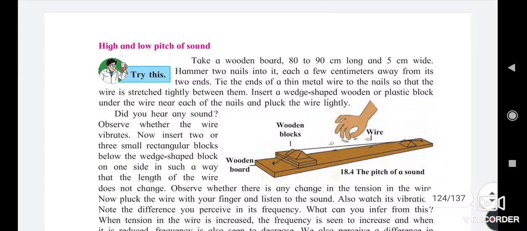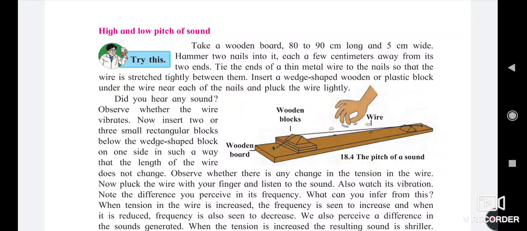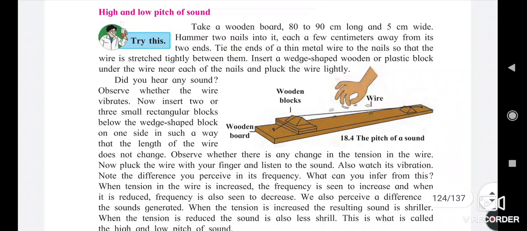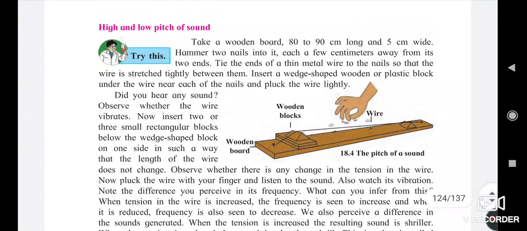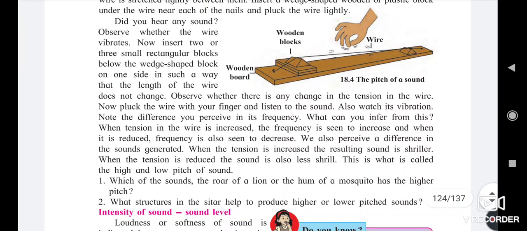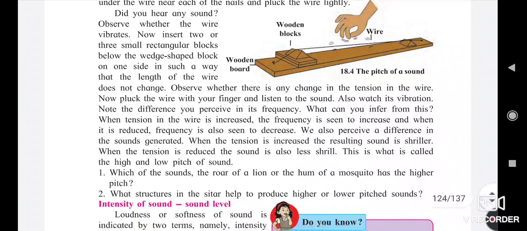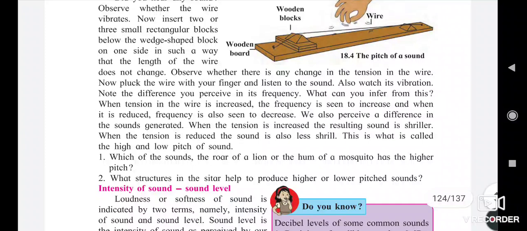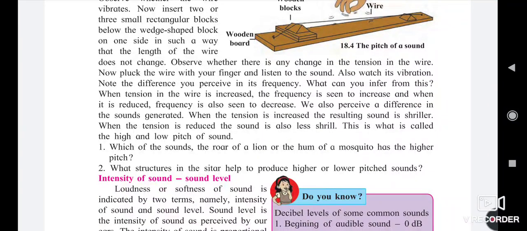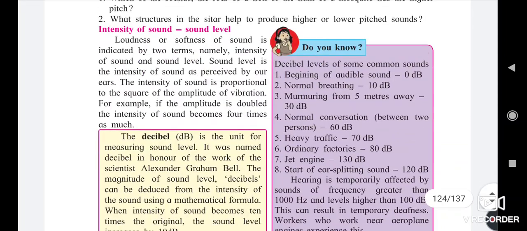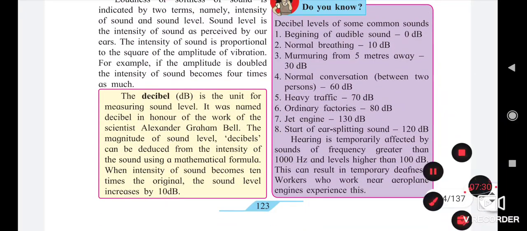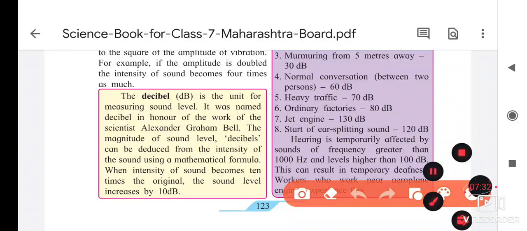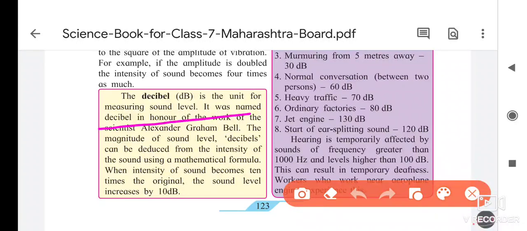The intensity generated by striking the wire produces a higher or a lower intensity. This intensity is counted in decibels. The decibel is the unit for measuring sound.